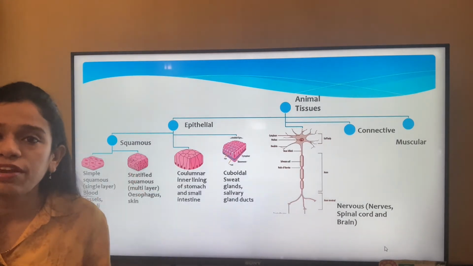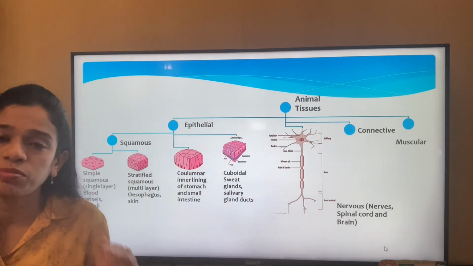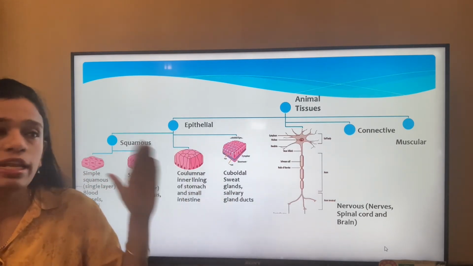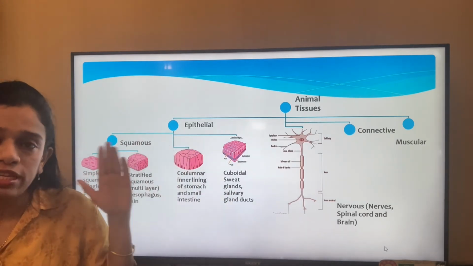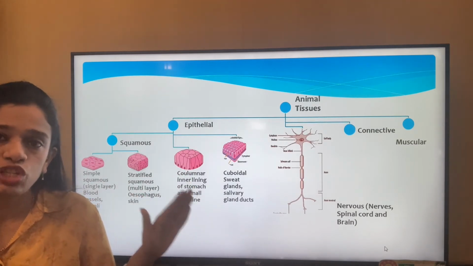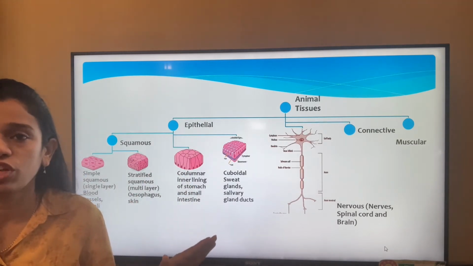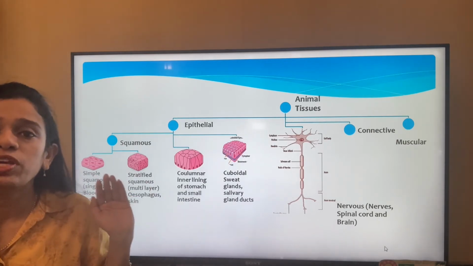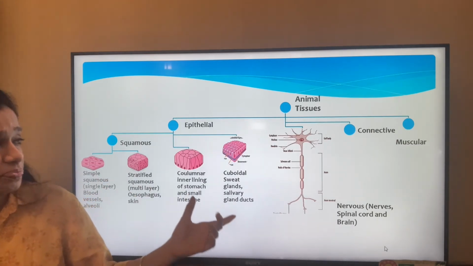Wherever secretions take place, there is the presence of the cuboidal epithelial tissue. Be it the sweat glands, the salivary duct, or your oil glands, all this.